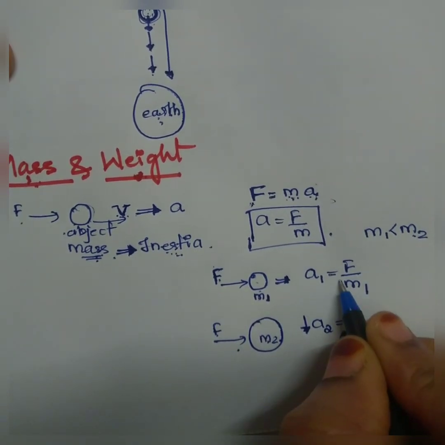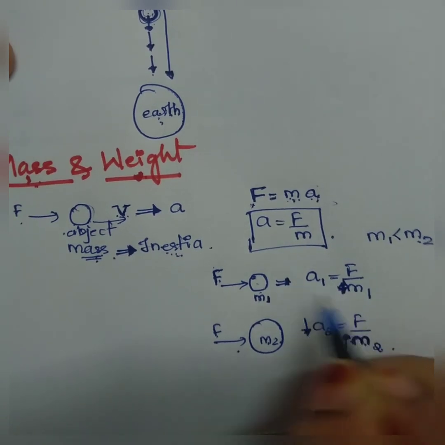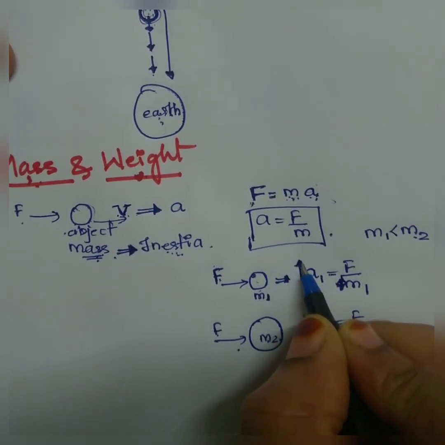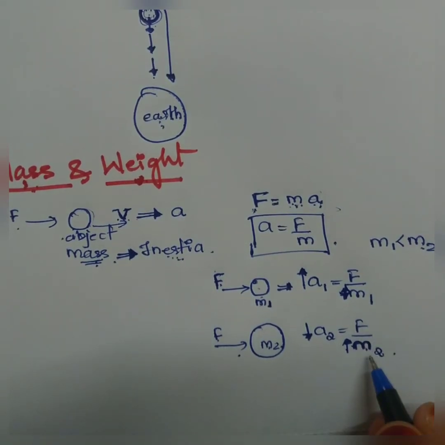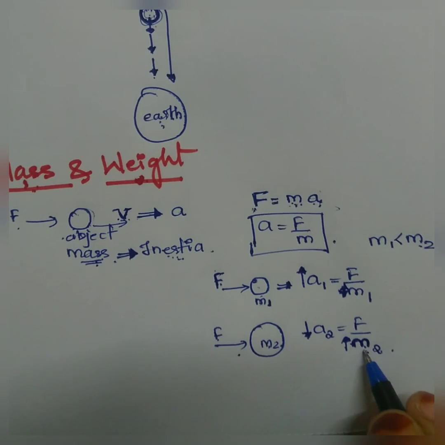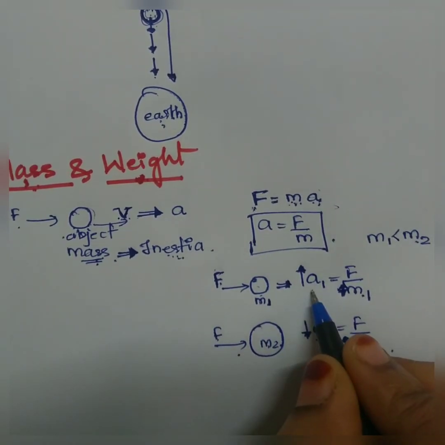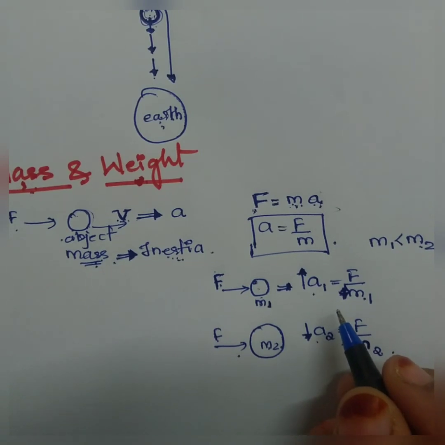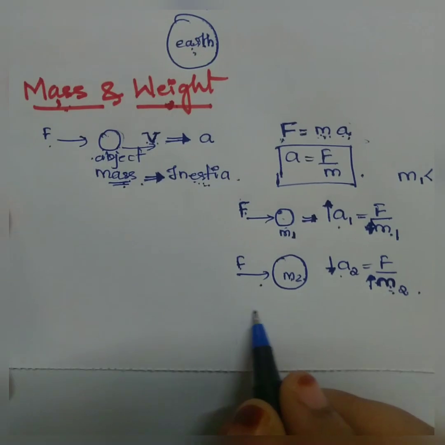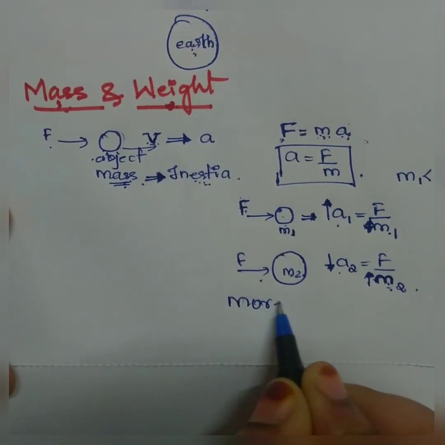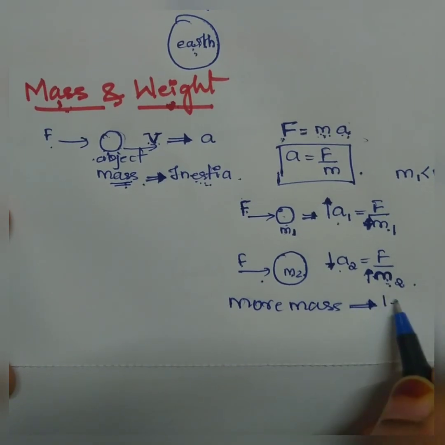Here m1 is less, therefore a1 will increase. From this we can conclude that if the mass is heavy, its acceleration will decrease. If the mass is lighter, its acceleration will increase. Hope you have understood this. Or you can also relate it as more mass gives you less acceleration.